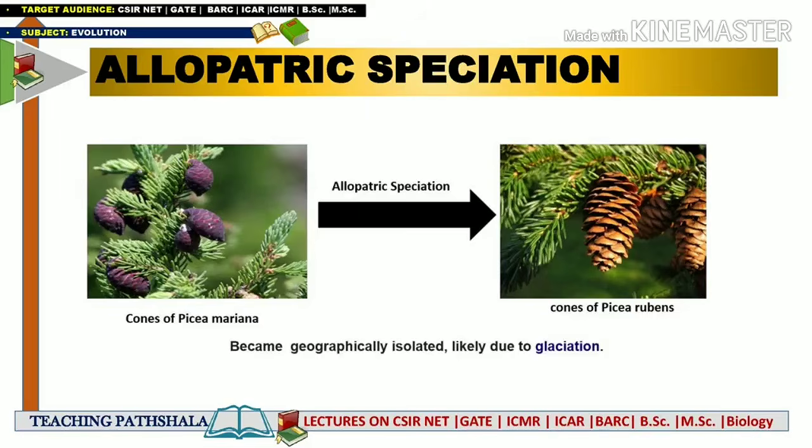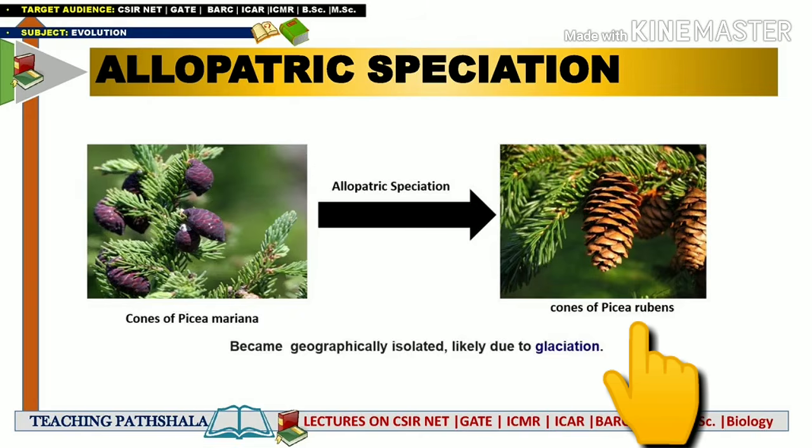There is one more example of allopatric speciation. Initially, there was a species called Picea mariana. We are mainly talking about the cones of Picea mariana. Initially there was a single species of this tree, Picea mariana, but after the glacier formation, there was an occurrence of allopatric speciation, and a new kind of species was generated, whose name is Picea rubens.